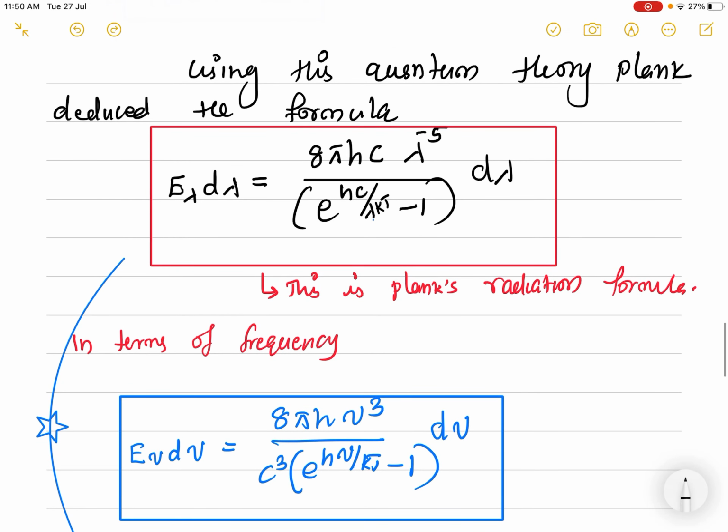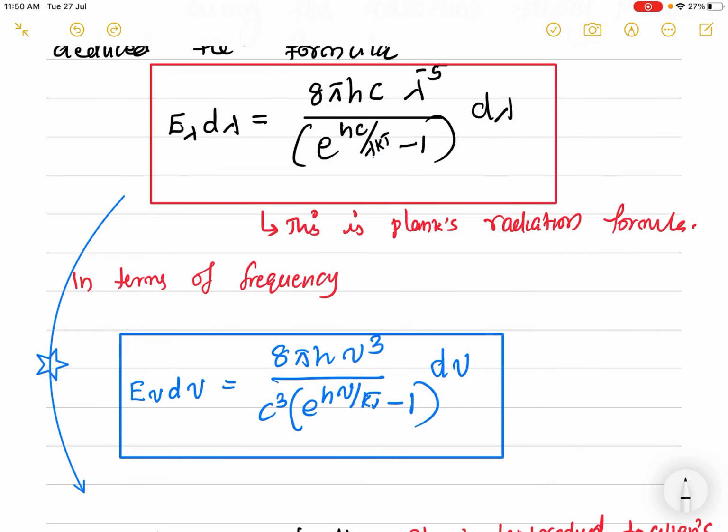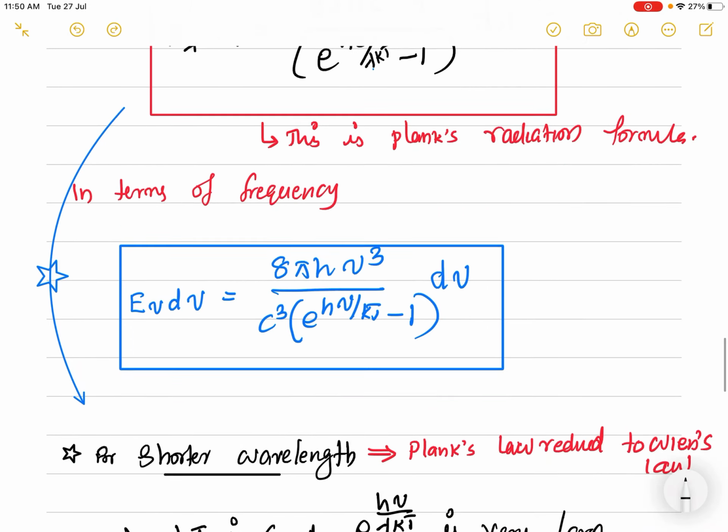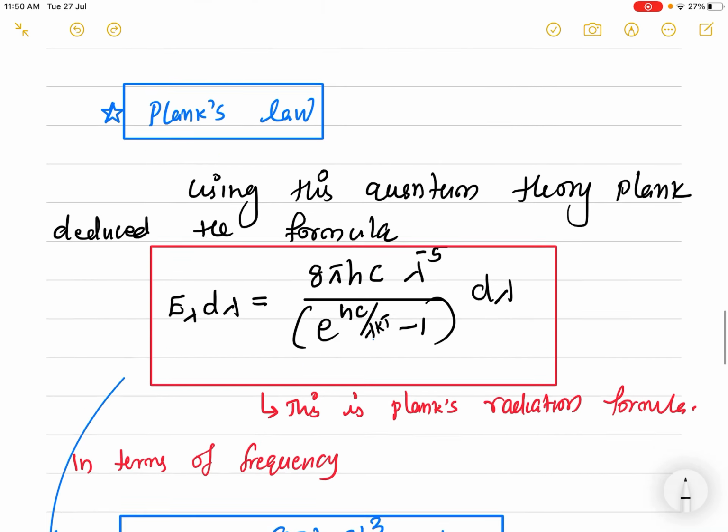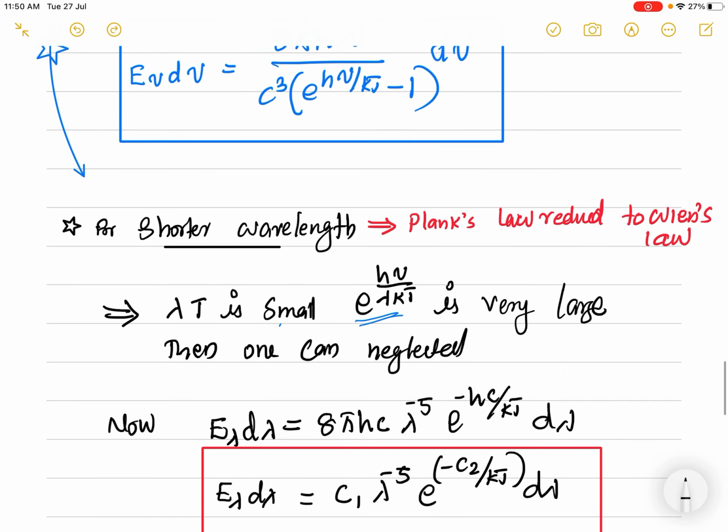If you want it in terms of frequency, we know lambda is equal to c by nu. In terms of frequency, this equation can be written as E nu d nu is equal to 8 pi h nu cube by c cube into e power h nu by kT minus 1, into d nu, where nu is the frequency. Now we are going to check whether this theory can explain the black body energy distribution curve.